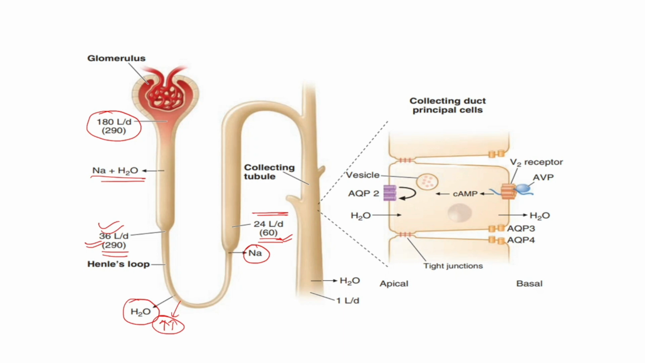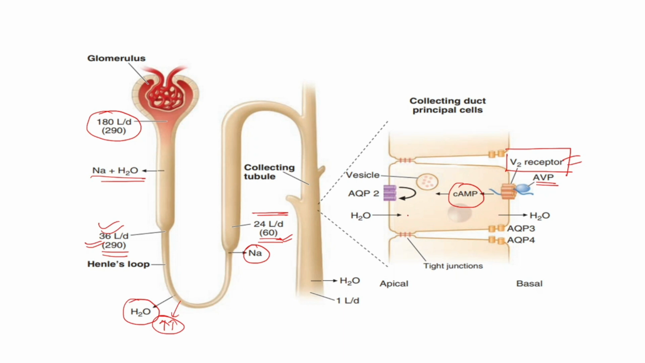But if AVP is present, the solute-free water is reabsorbed osmotically through the principal cells of the collecting ducts, which results in excretion of a much smaller volume of concentrated urine. Now, this antidiuretic effect is mediated via a G protein coupled V2 receptor. Here is a V2 receptor which is present on the basolateral membrane of principal cells. Arginine vasopressin will act on this V2 receptor, leading to cyclic AMP formation since it is a G protein coupled receptor, and this will